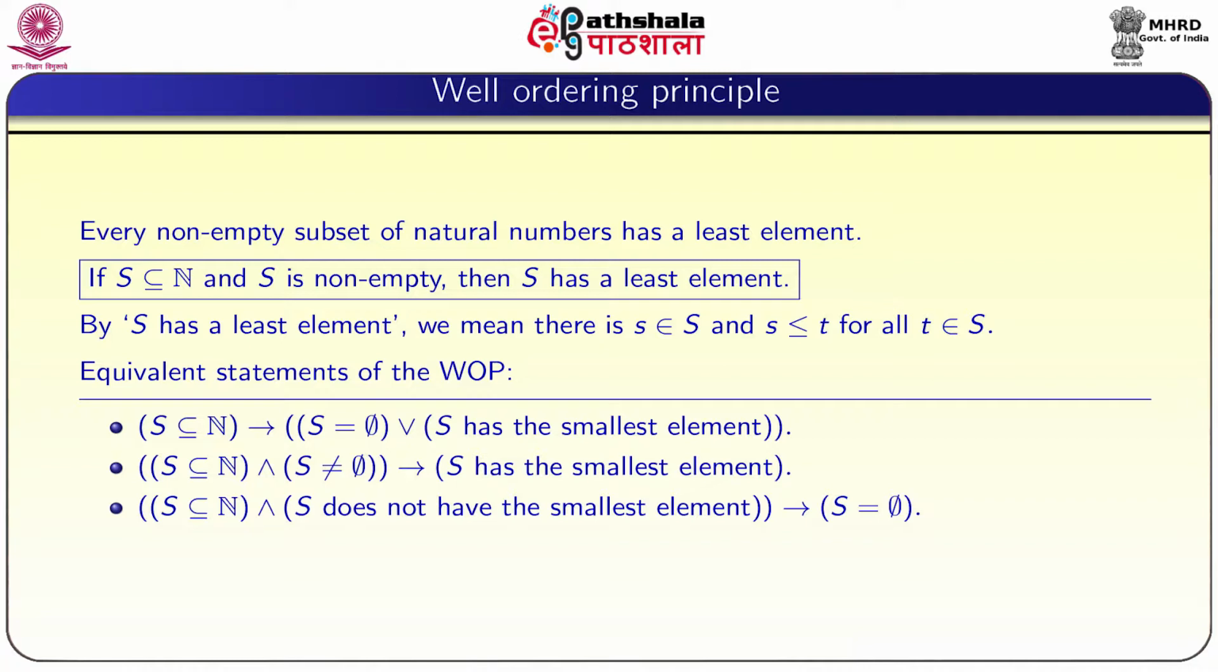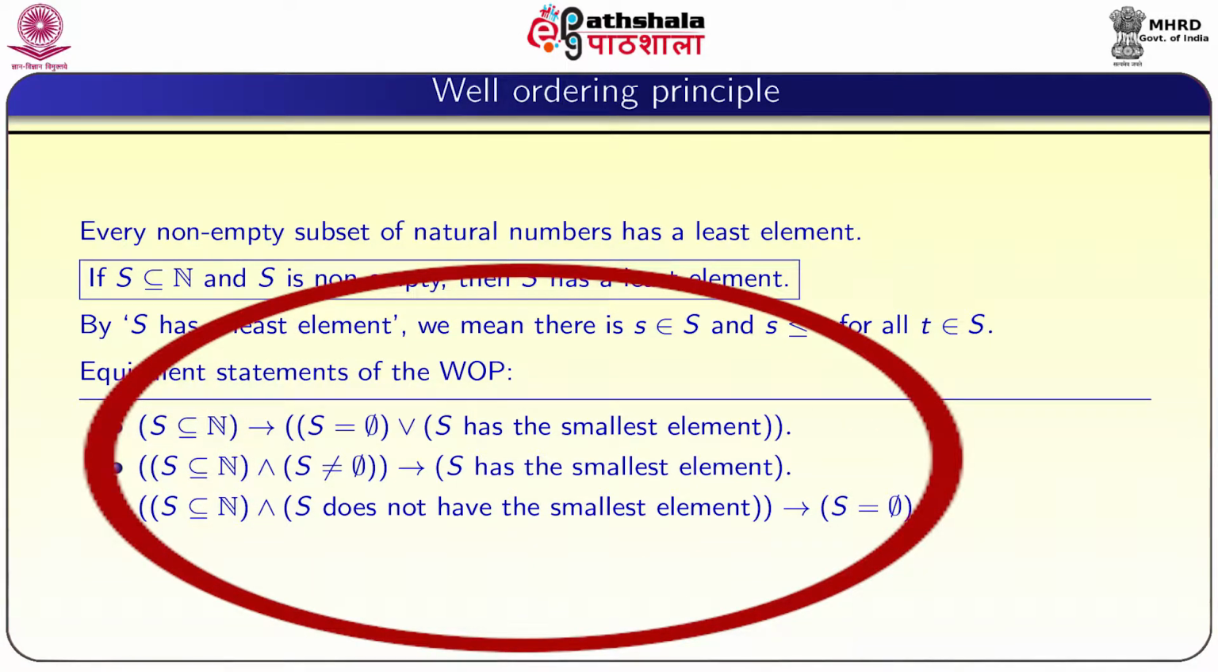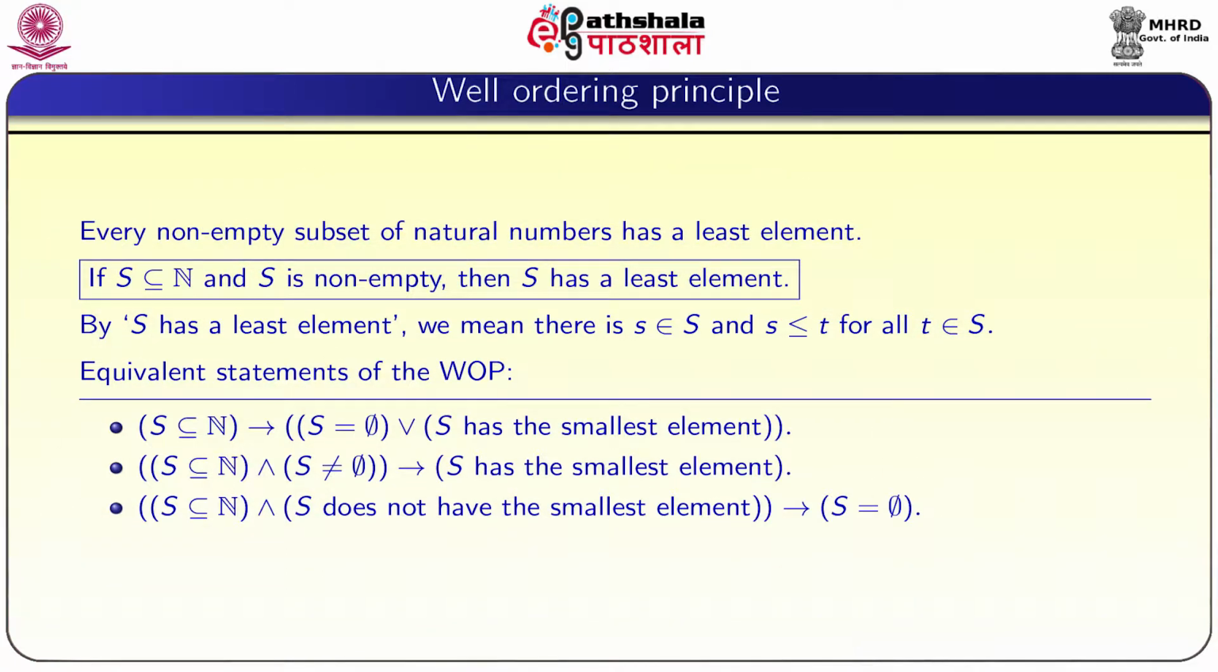Equivalent statements of the well ordering principle are: first, if S is contained in N, then either S is equal to the empty set or S has a smallest element. The other way to state it is: S is a subset of N and S is non-empty, then S has a smallest element. Another way to state it is: S is a subset of N and S does not have a smallest element, then S has to be the empty set.